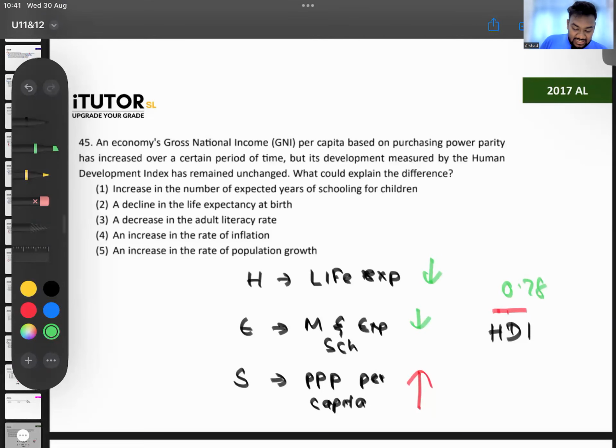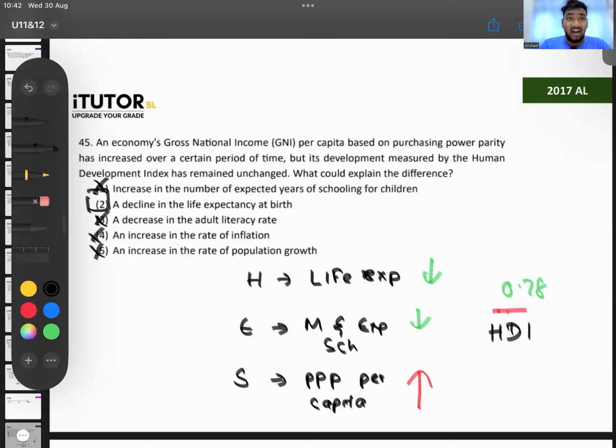Which one, guys? Increase the number of expected years of schooling? No. If it increases, then the Human Development Index will go up. Decline in the life expectancy? B, right? Can be number 2. Decrease in adult literacy, literacy doesn't connect here. Increase in inflation doesn't connect. Population growth doesn't connect. Do you understand, guys? It's not very hard, but it's a good MCQ. There, made you think a little.